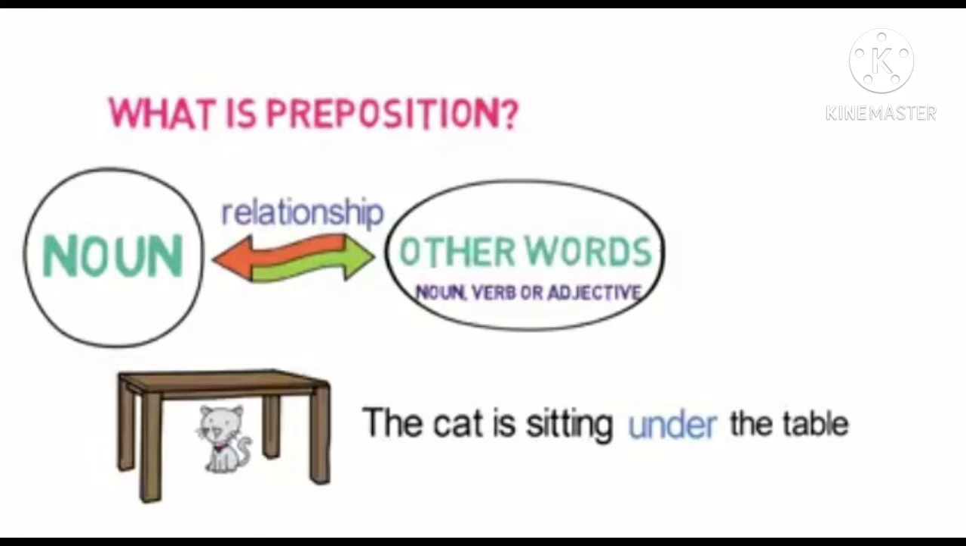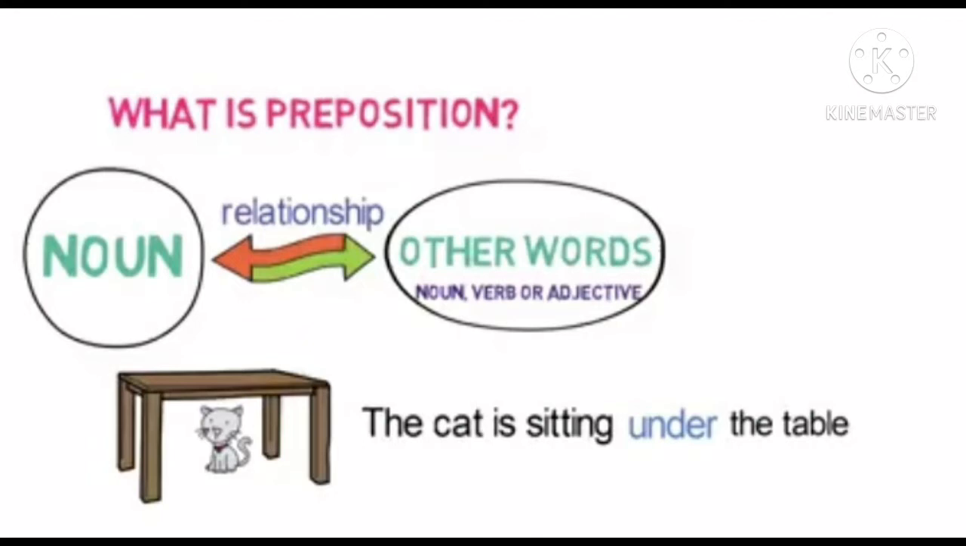What is a preposition? A preposition is a word that is used to link a noun or pronoun with other words in the sentence. Link here means they provide a relationship between the noun and other words in the sentence and thus make the sentence complete. These other words may be a noun, verb or adjective. Let us understand them with an example.